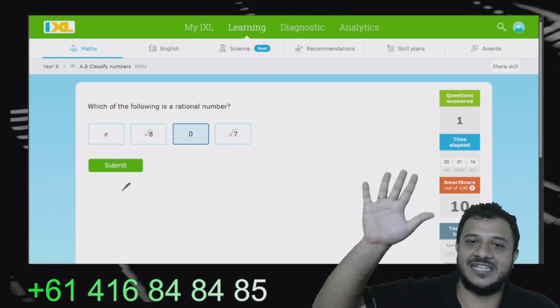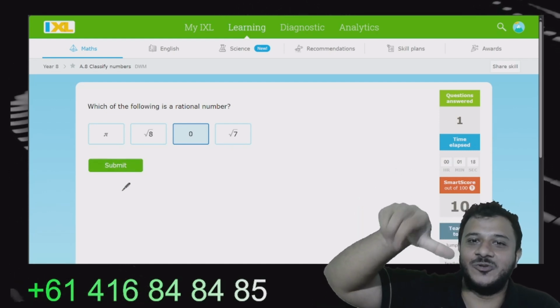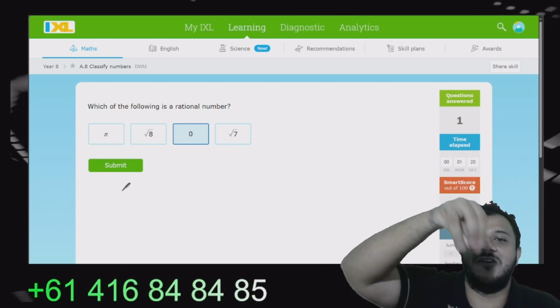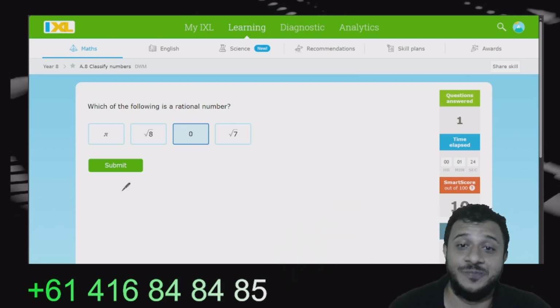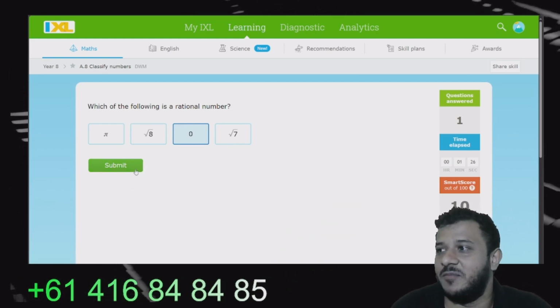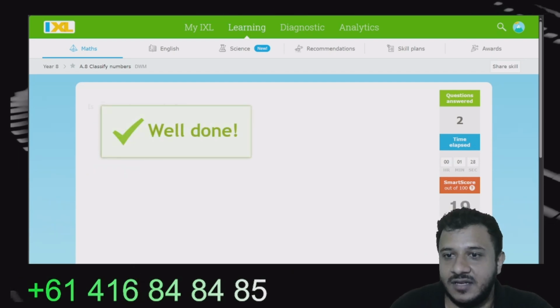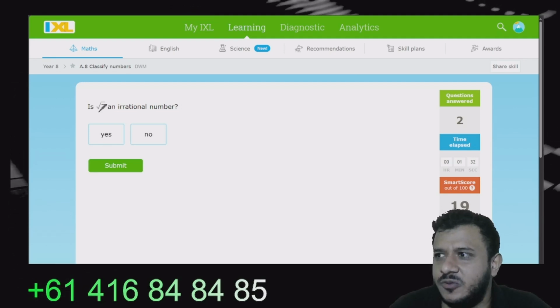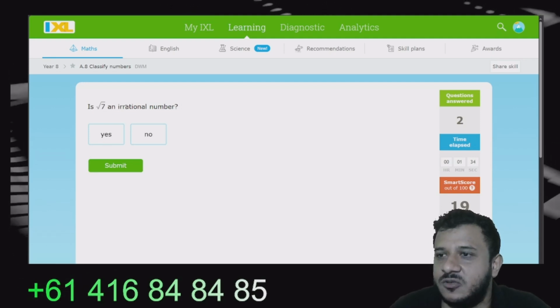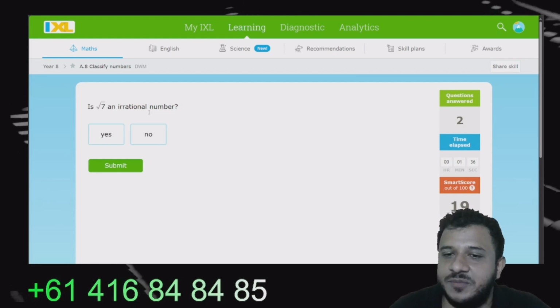Yeah. The rational numbers gets divided into integers. In the family of integers, 0 is under whole numbers. So it's in the family of rational numbers. Hold on. Do you know how to answer this? Is root 17 an irrational number?